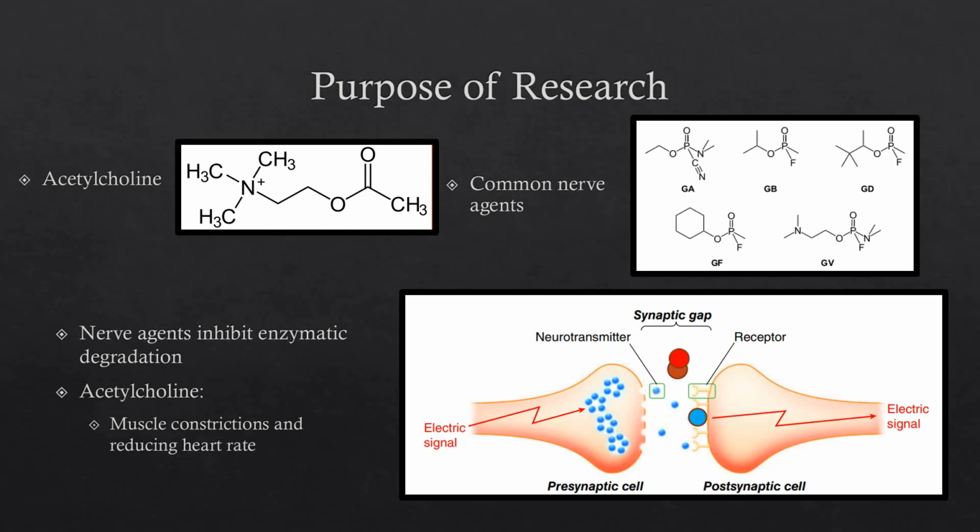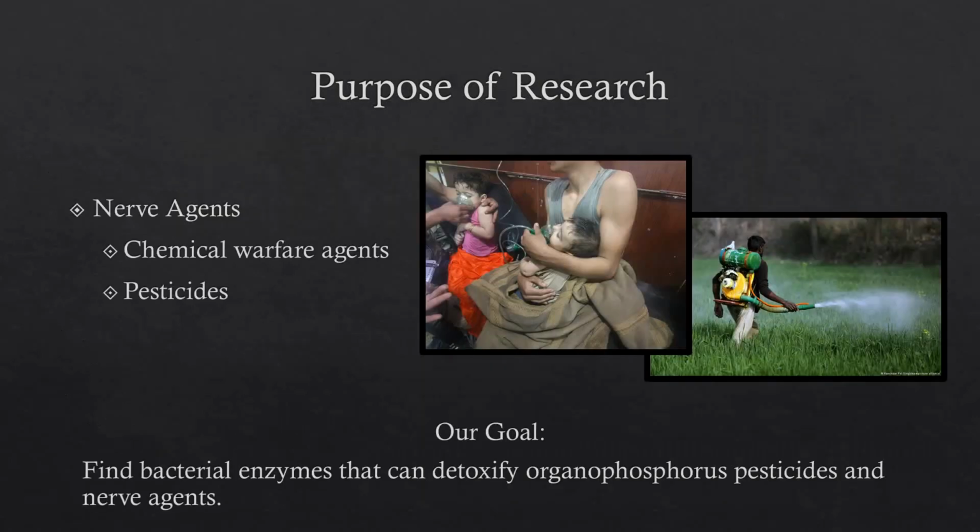Acetylcholine, the typical neurotransmitter, is responsible for stimulating muscle constrictions and reducing heart rate. Therefore, this overstimulation results in paralysis and death to any persons exposed to sufficient quantities of these nerve agents. These fatal nerve agents are typically used as chemical warfare agents and insecticides, putting many civilians, soldiers, and farmers at risk. As seen in the previous slide, nerve agents are typically organic compounds that possess phosphorus.